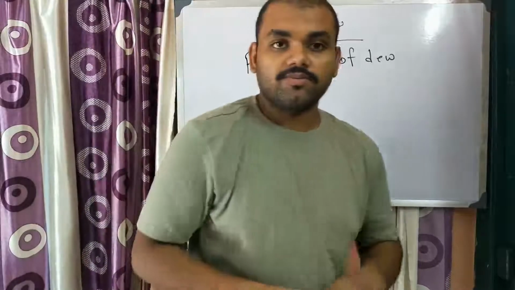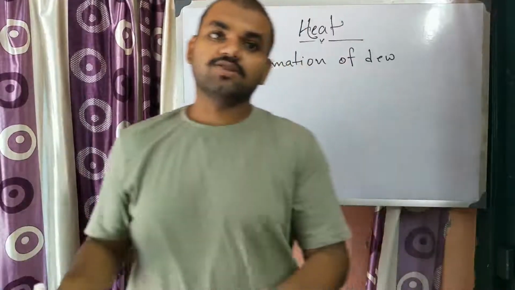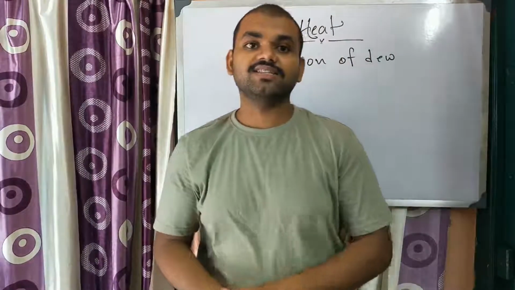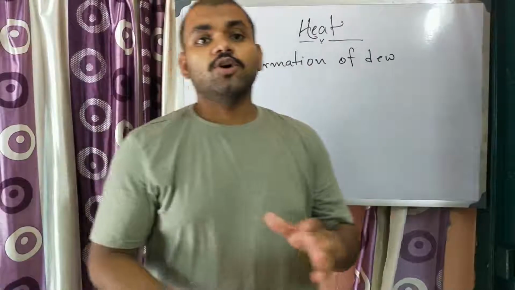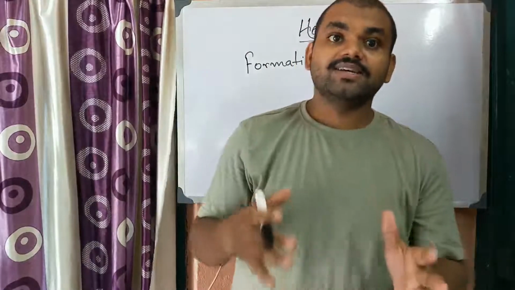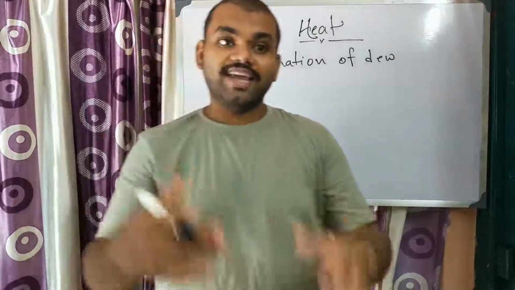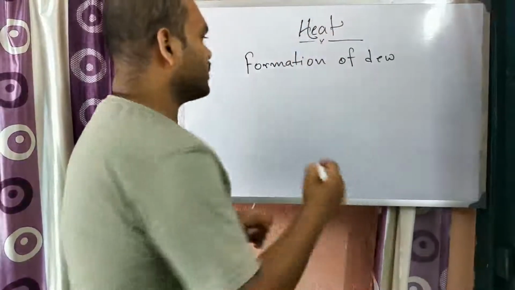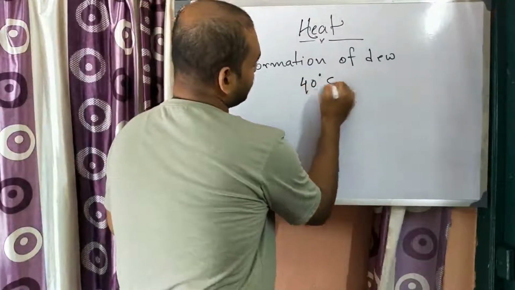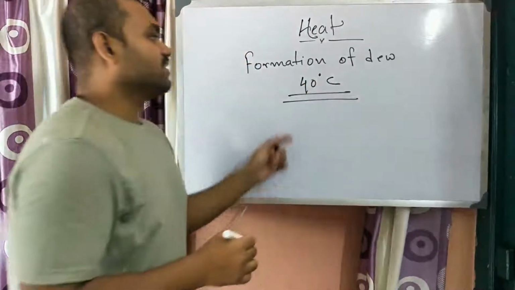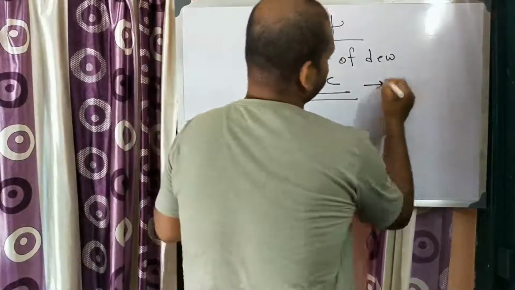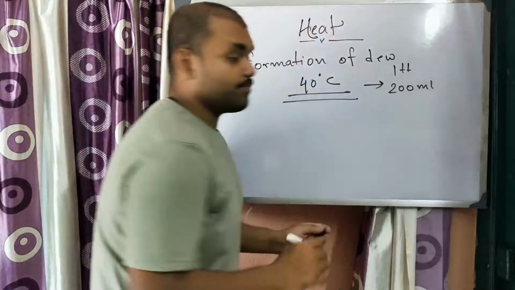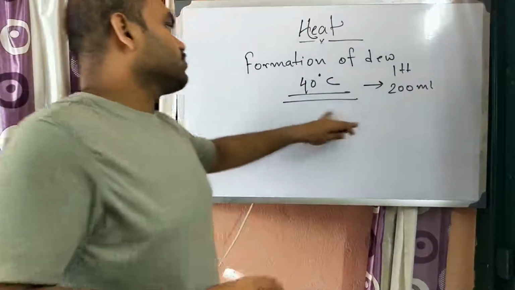Suppose in daytime, in the presence of the sun, the temperature of the environment starts increasing, and as it increases, the water gets more vaporized, so the air takes more water vapor. Suppose at 40 degrees Celsius, in the daytime, the saturation amount of vapor in 1 liter is 200 ml.